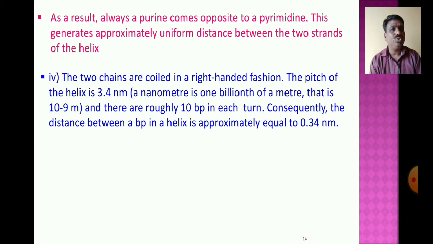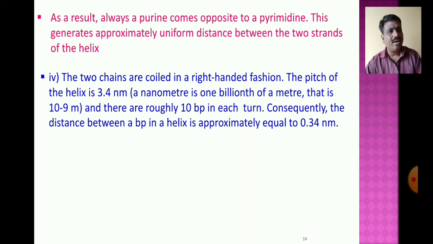The two strands are coiled in a right-handed fashion, and the pitch of the helix is 3.4 nanometers, with roughly 10 nitrogen base pairs in each turn.